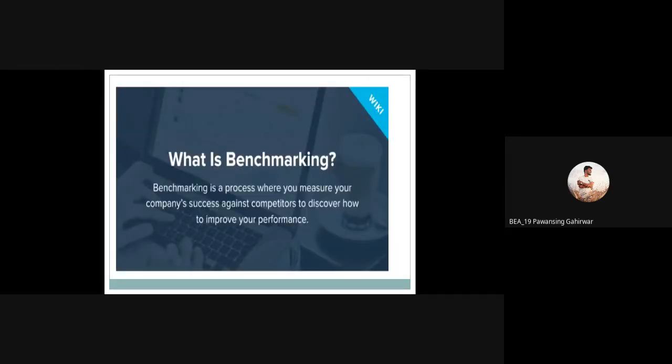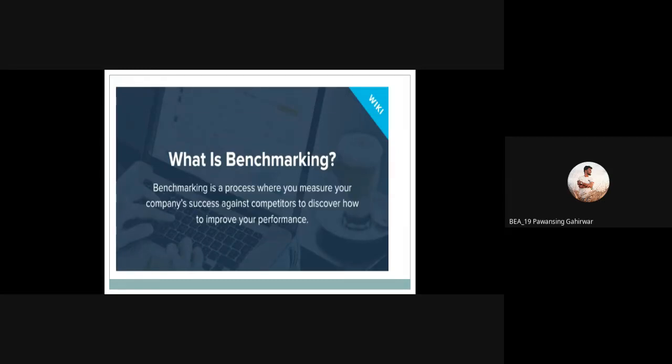So what is benchmarking? The first technique is benchmarking. Benchmarking is one of the quality control techniques. What is the definition of benchmarking? Benchmarking is a process where you measure your company's success against competitors to discover how to improve your performance.